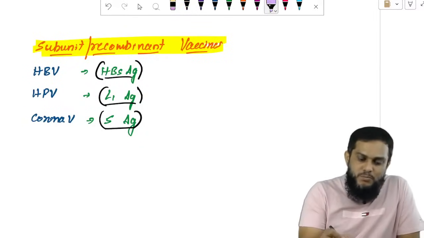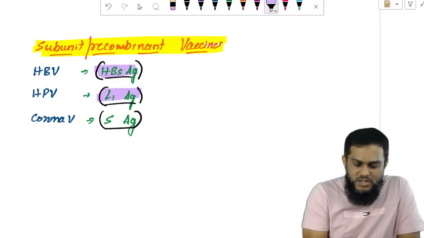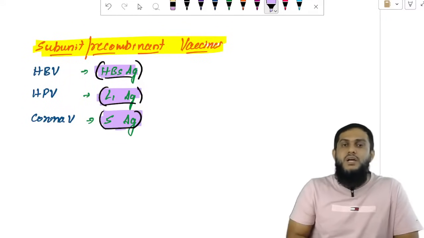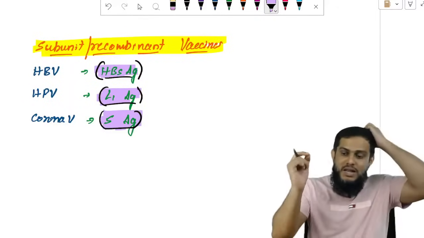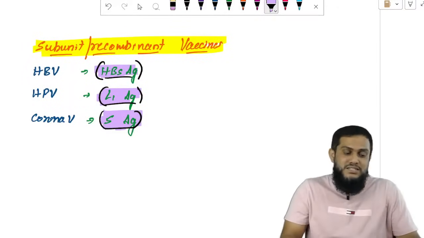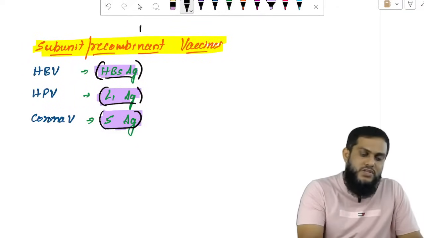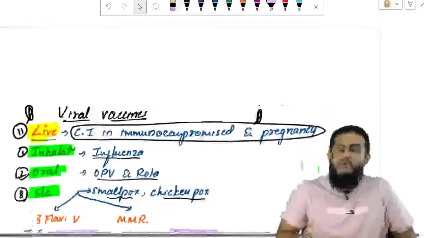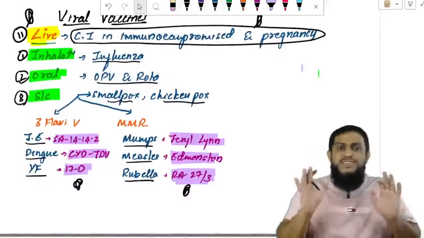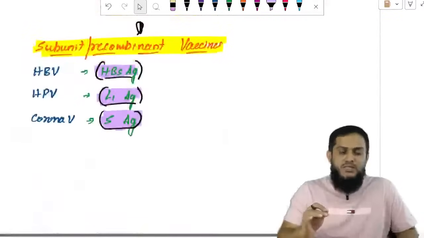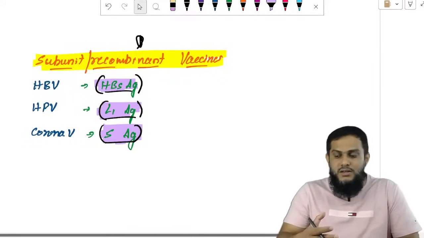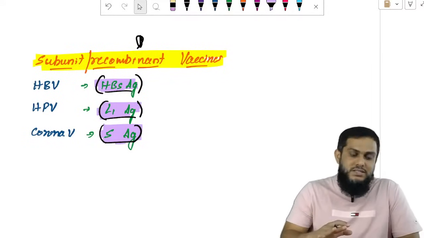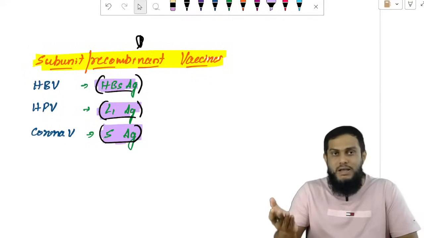What is important here is which subunit is present. A subunit vaccine means the whole virus will not be inside the vaccine; one unit, one antigen will be there. Which antigen is in the vaccine, that is what they ask. This is about the vaccines of the viruses. Only these viruses have live vaccines, and only these have subunit or recombinant vaccines. The remaining viruses have either a killed vaccine or no vaccine.